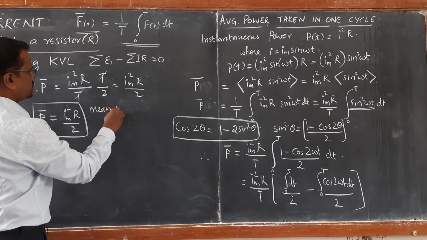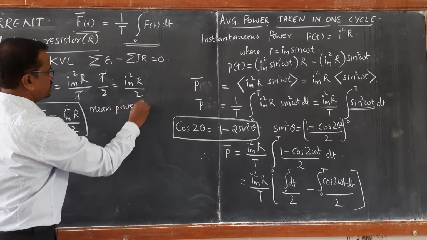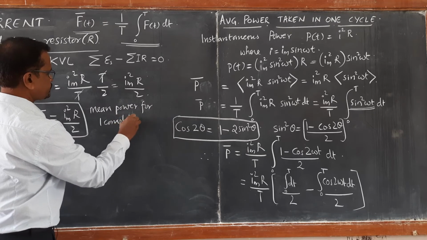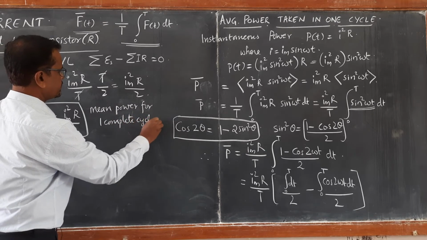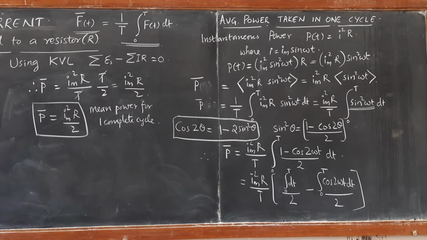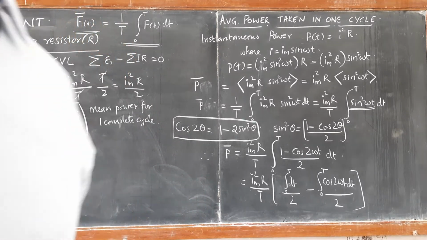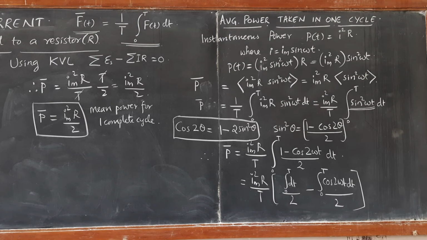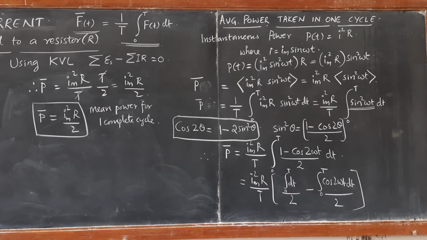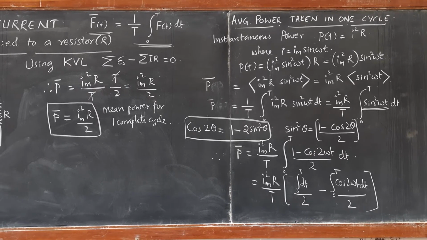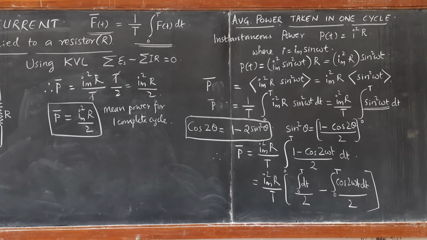Mean power or average power for one complete cycle. So you can see here it is a positive quantity and it is not varying with respect to time t. It is not varying with respect to time t, it is a positive quantity, right? Now we will try to express this average power just like the DC power.